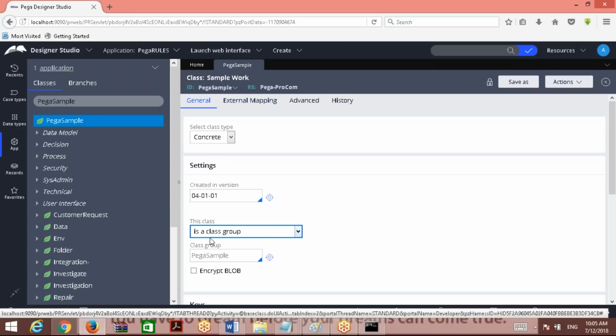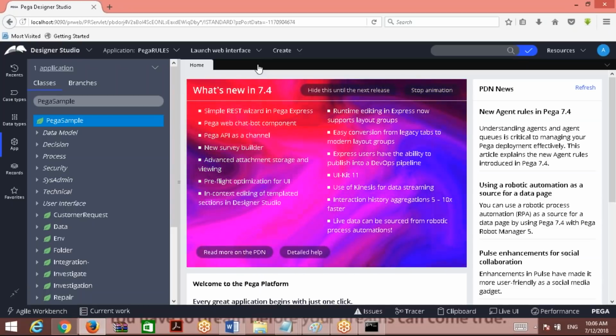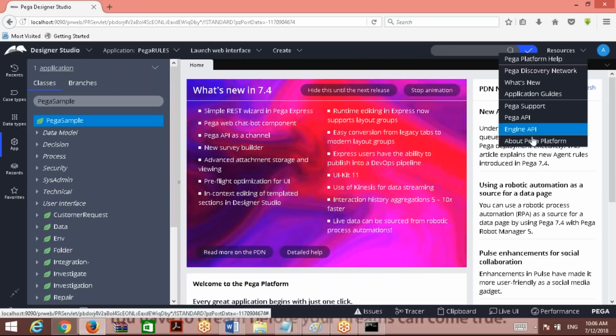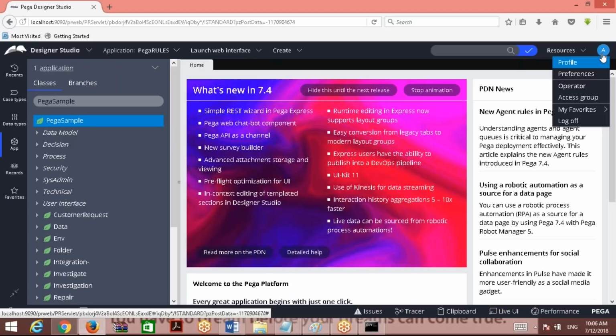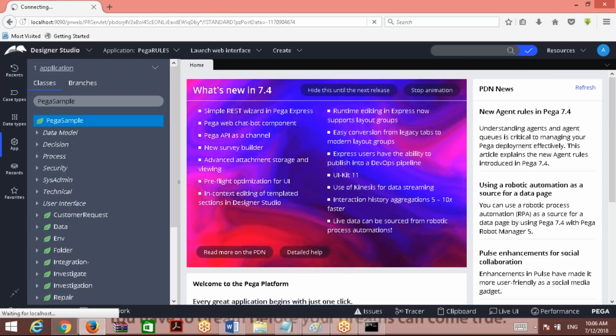Is this a class group? This is where it is selected. In our application also it will be there. It is only one class, right? So class group is possible. Can I run the transactions here? This is also possible. This is how PRPC OOTB is designed only with one class called Pega sample. Okay, so possibility is there. Ideally, if you see, organization, division, maintenance would be best approach in order for easy extendability. Okay, we should not do one with one class.